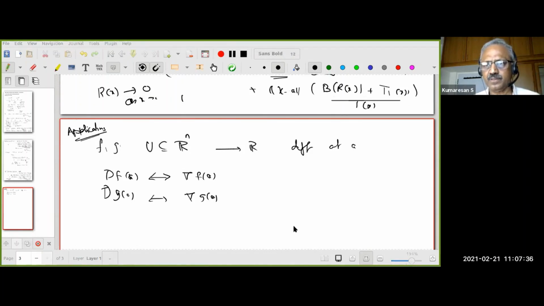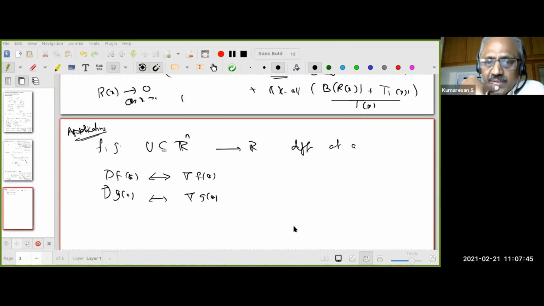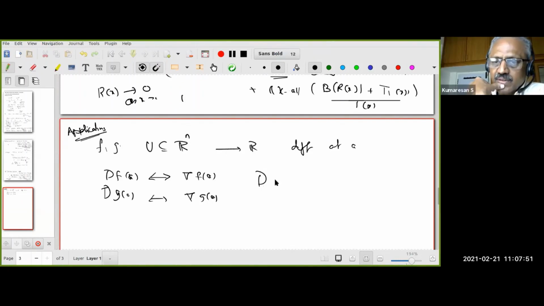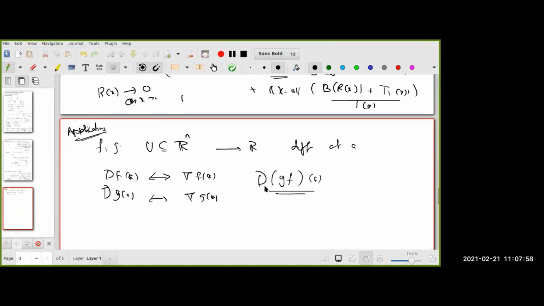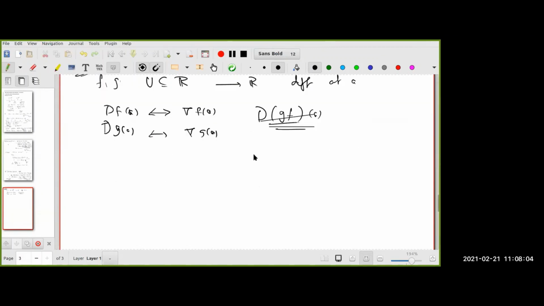Yeah, Shubham. Sir, what is the derivative of the product? Okay, so the product. What is the derivative of the product? That would have been easier, right? Okay, good, very good. That's correct.